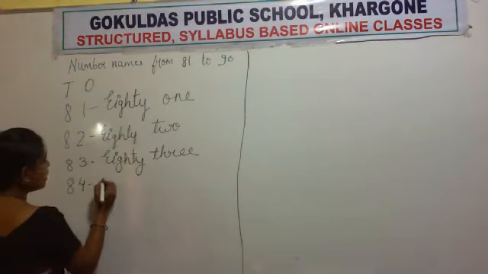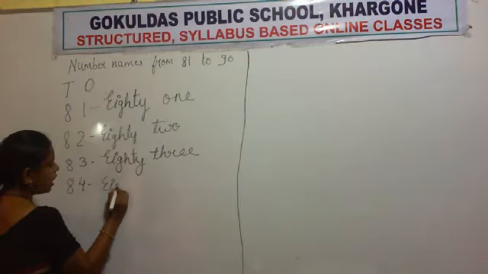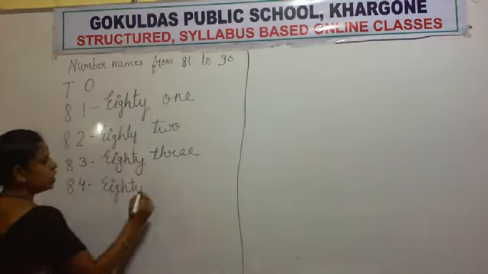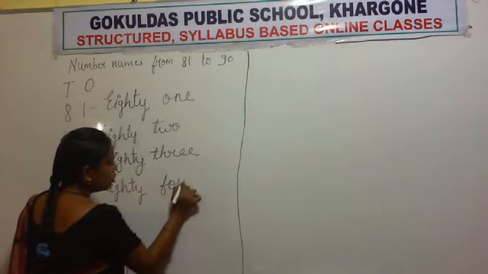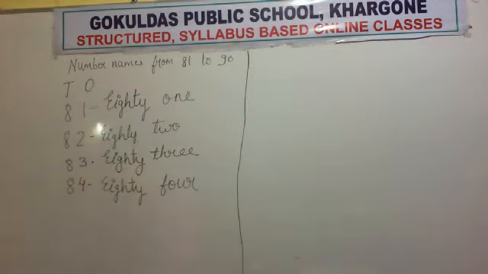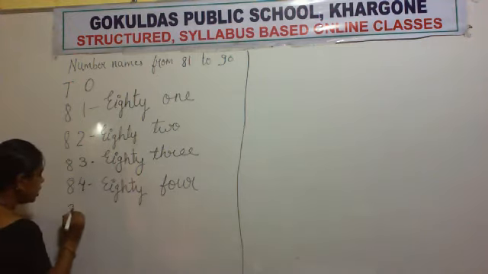So first write the spelling of 80. EIGHTY. 80. FOUR 4, 84. Now which number will come after 84?